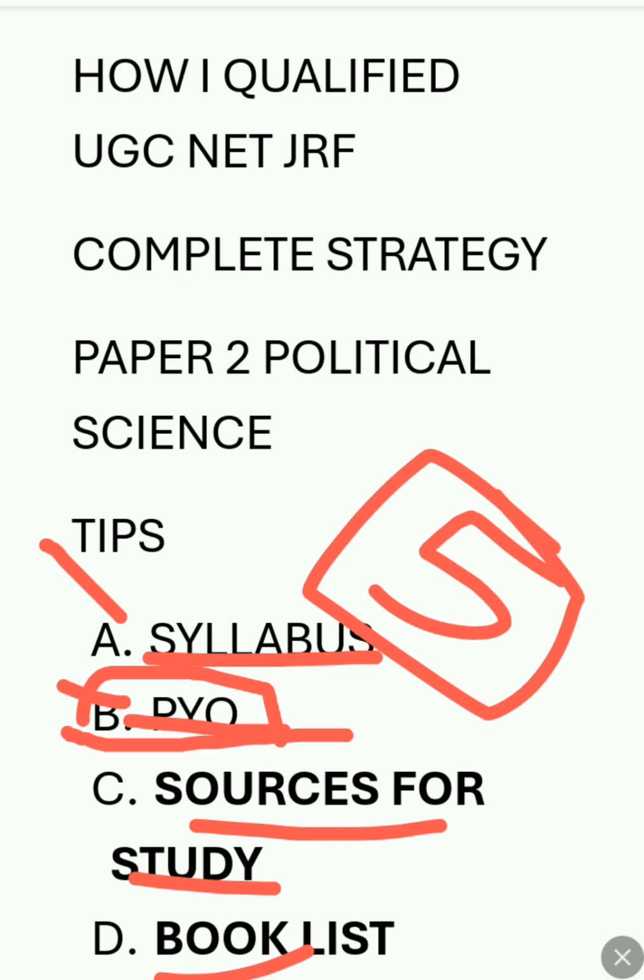I'm telling you, the book list and sources are not very important, because you will find 60-70% of things similar in each and every area. The most important thing is the language in which it is written. If the language is comfortable to you, you should read it. But if the language or writing pattern is not comfortable to you, then you should not take that source.